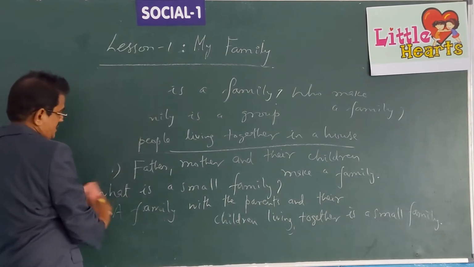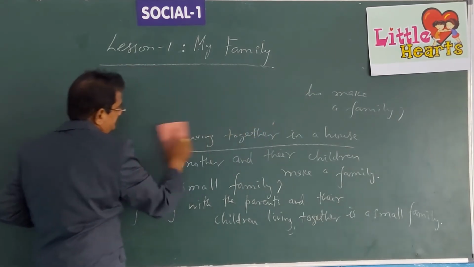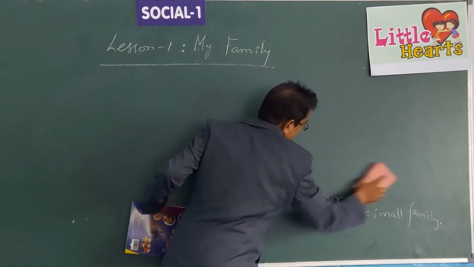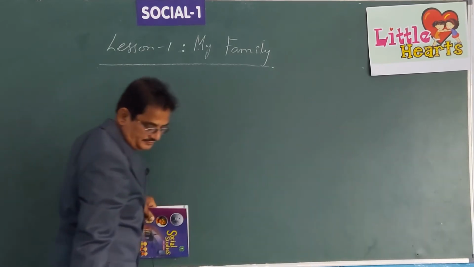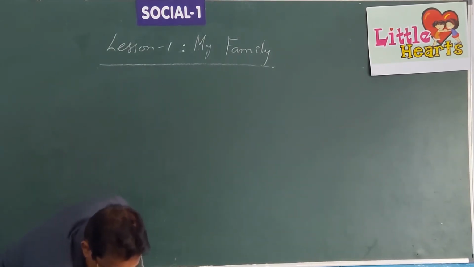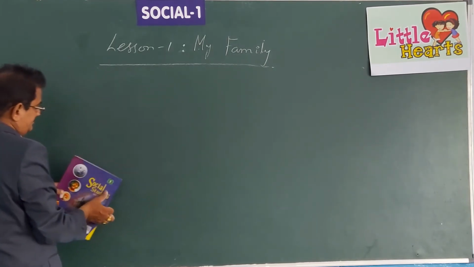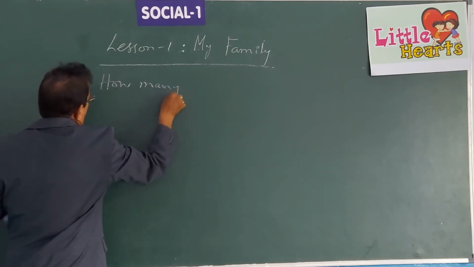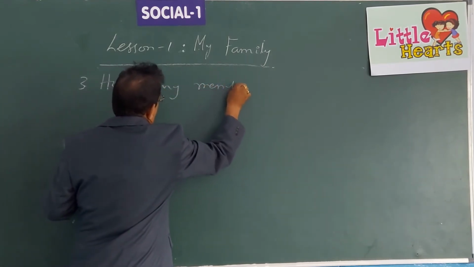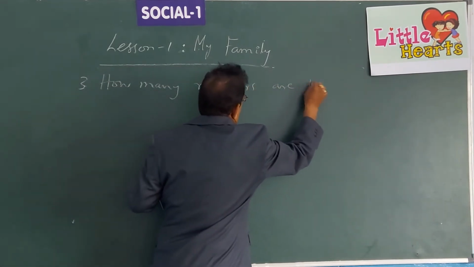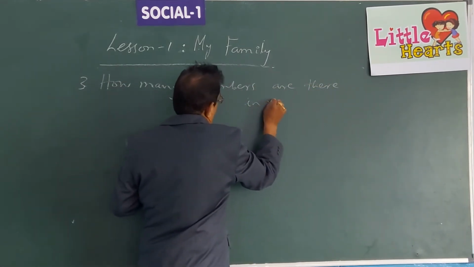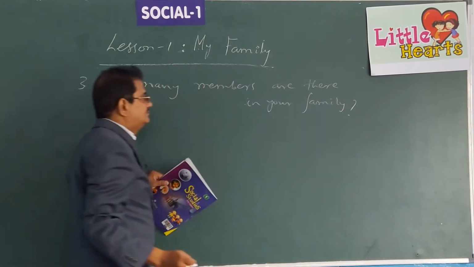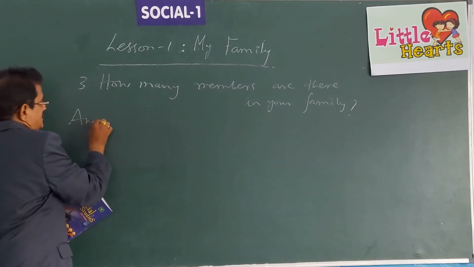Look at how to write that answer. Then you write the answer like this.